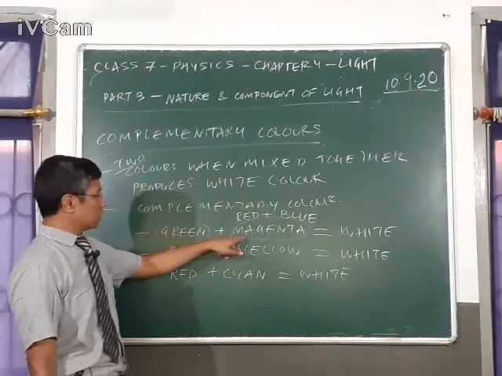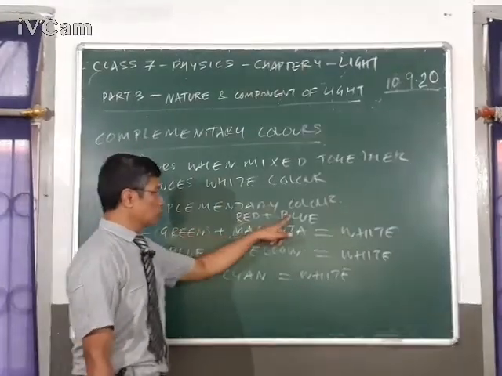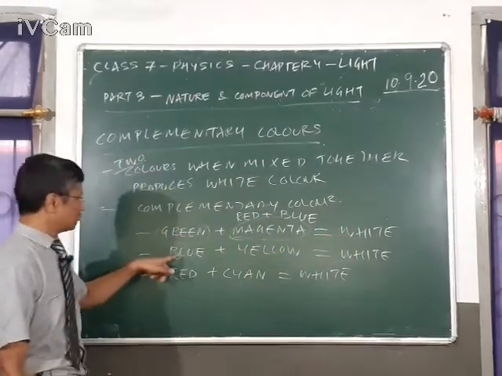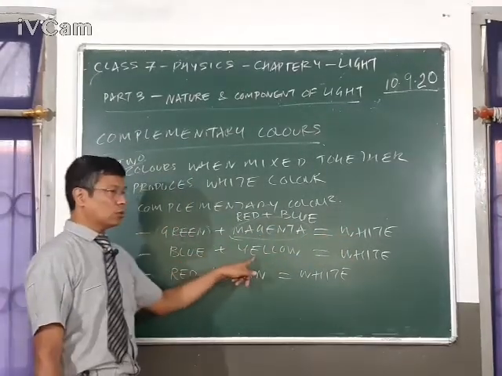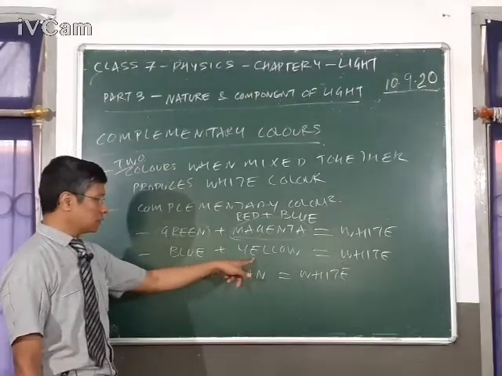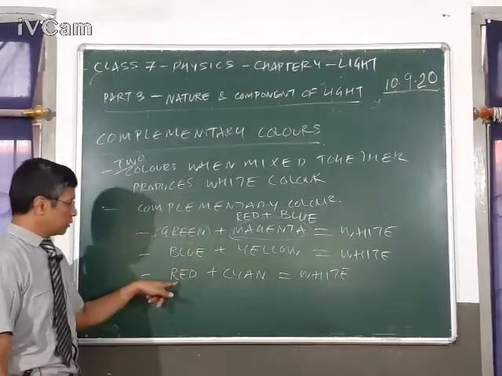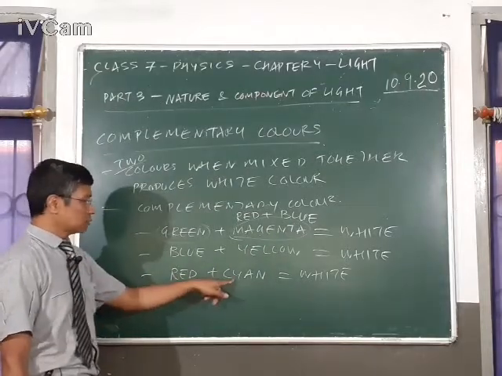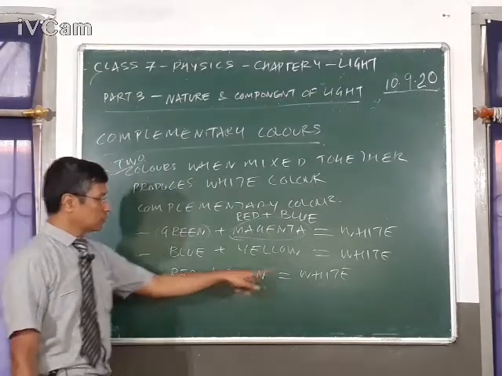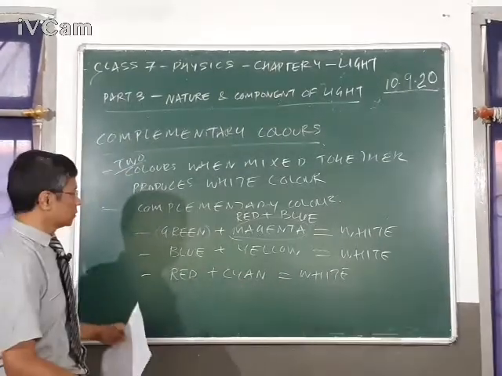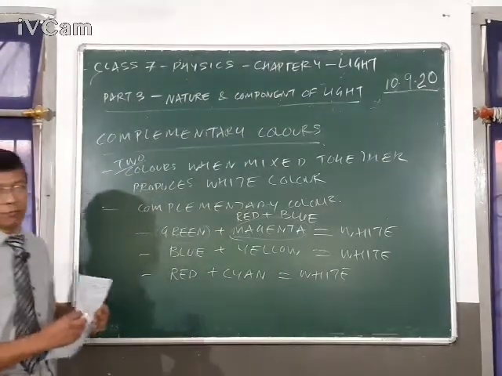So green plus magenta is actually green plus red plus blue, which will give you white. In the same way, blue plus yellow is actually blue plus red plus green, which will give you white. And red plus cyan is red plus a mixture of blue and green, which will give you white. So this is how we get complementary colors.